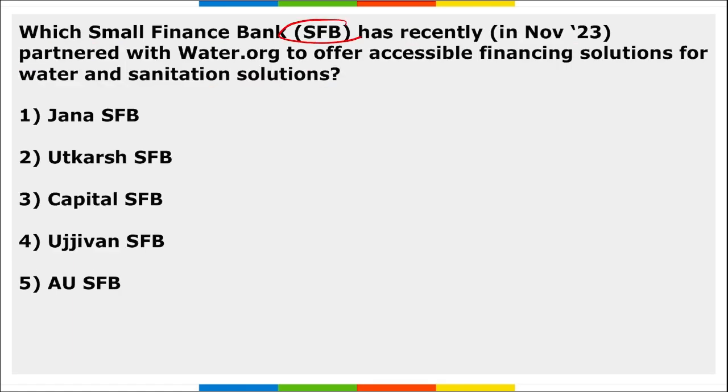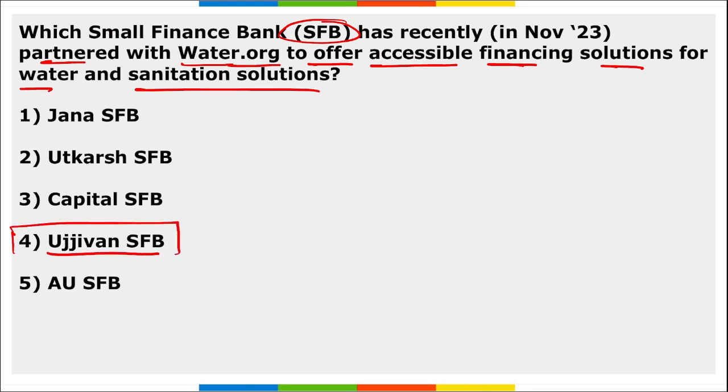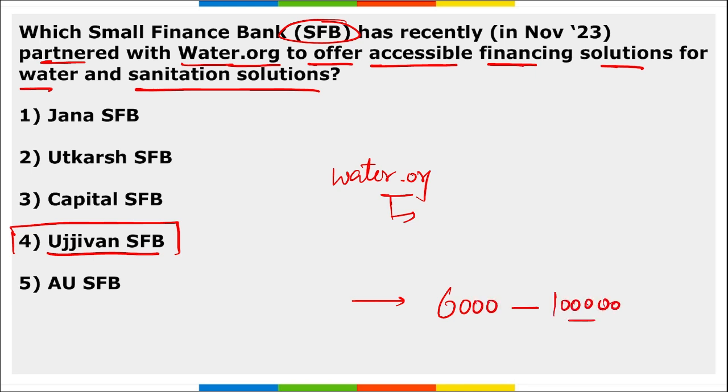Next, which small finance bank recently partnered with Water.org to offer accessible financing solutions for water and sanitation? It is Ujjivan Small Finance Bank. Under this partnership, Water.org will assist Ujjivan Small Finance Bank in identifying areas that require financing for clean water and hygienic solutions. Ujjivan Small Finance Bank will offer loans of up to 6,000 rupees to 1 lakh rupees for existing as well as new customers who want to construct new or renovate older water and sanitation facilities.